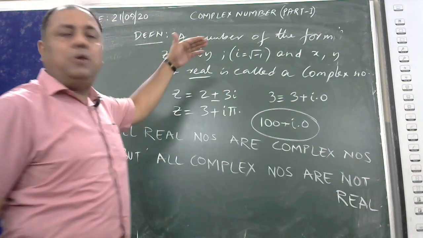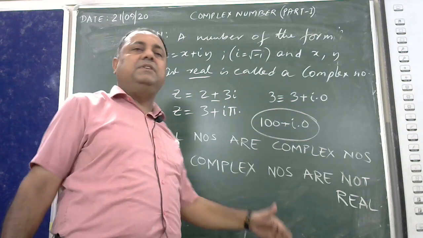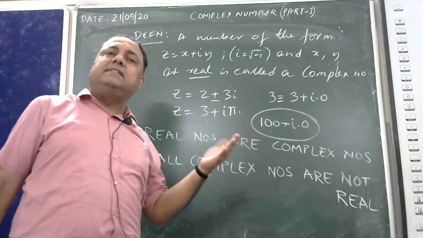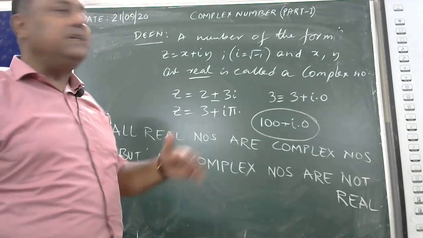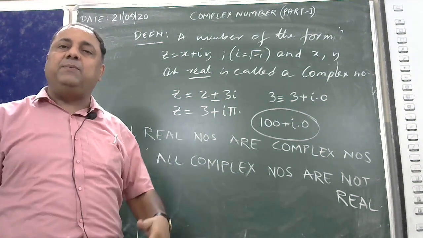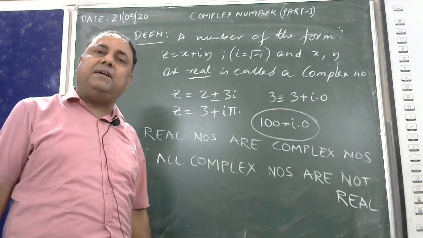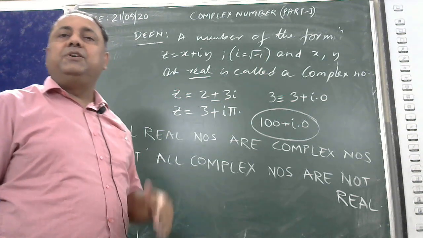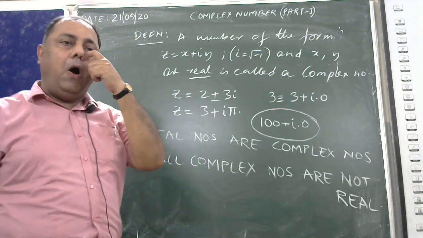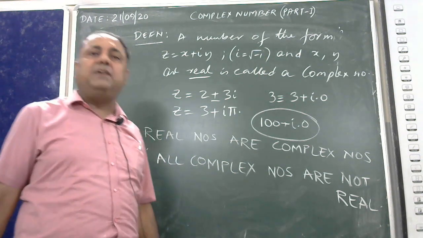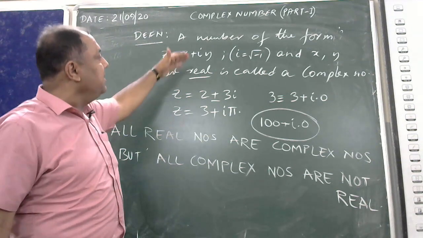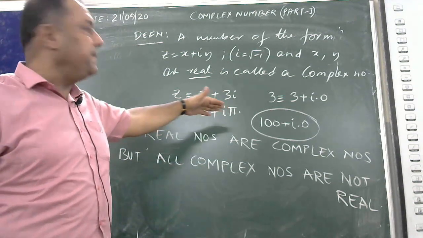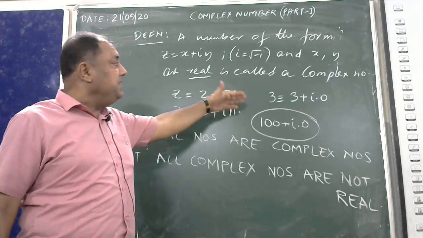So therefore, from the definition itself, z is equal to x plus iy. X is real, y is real, x plus iy is a complex number. i is equal to root over minus 1, which is the unit element of imaginary quantity, and hence we conclude that this is the definition of a complex number.